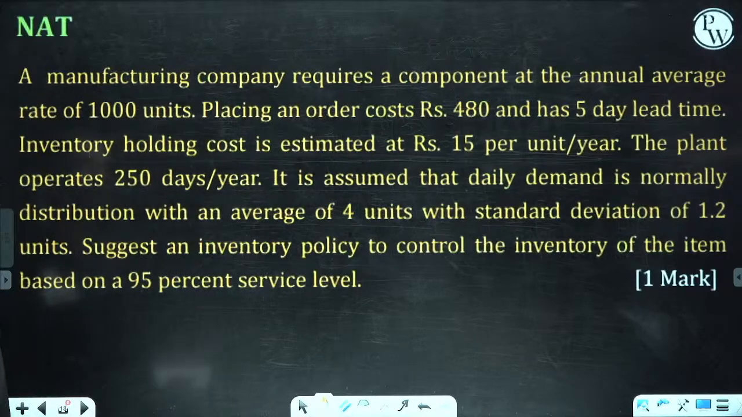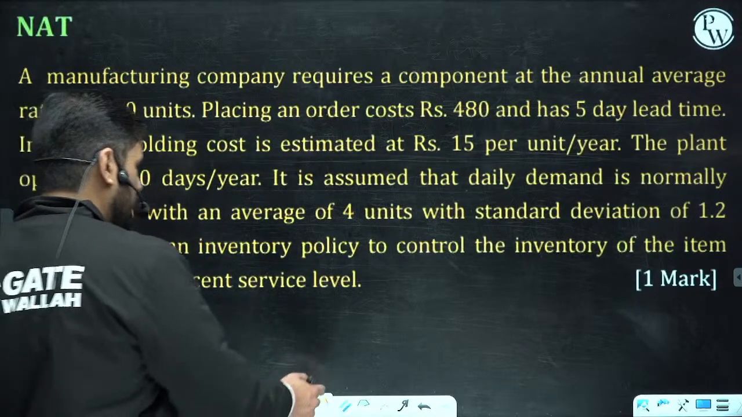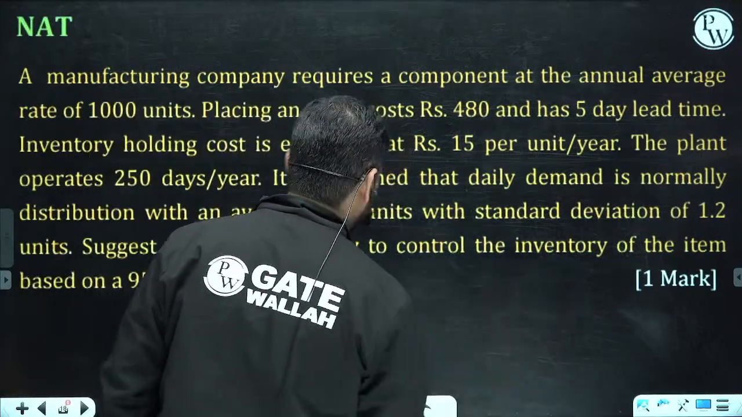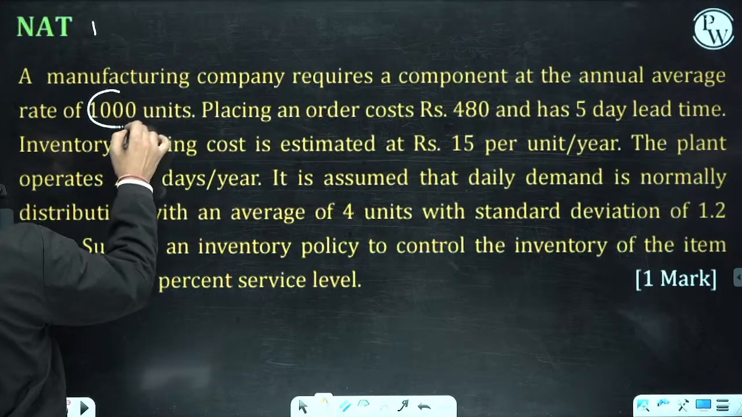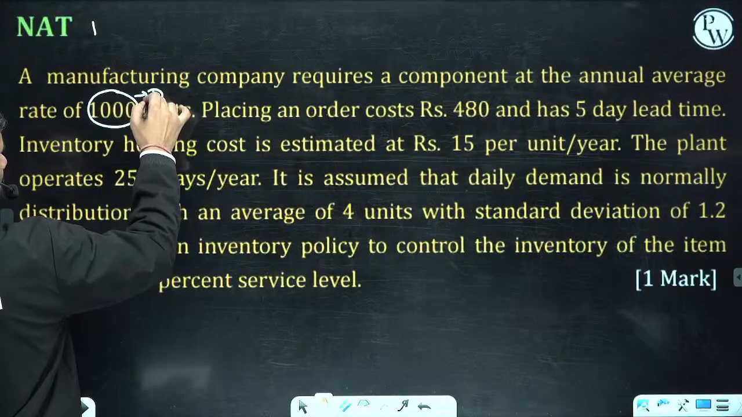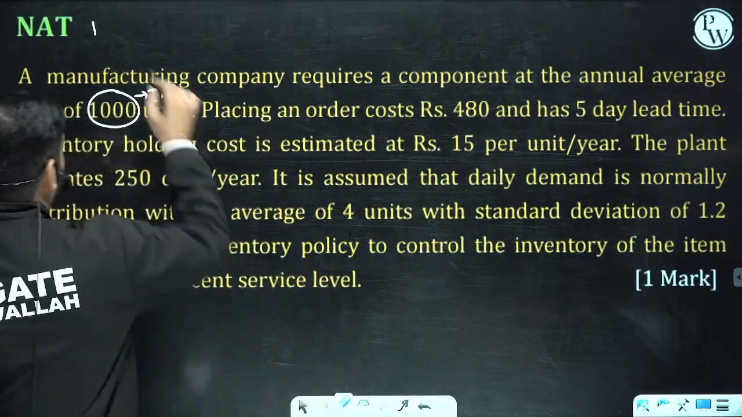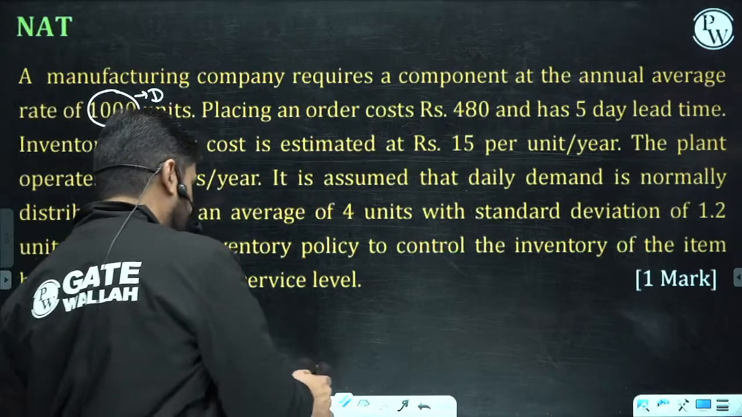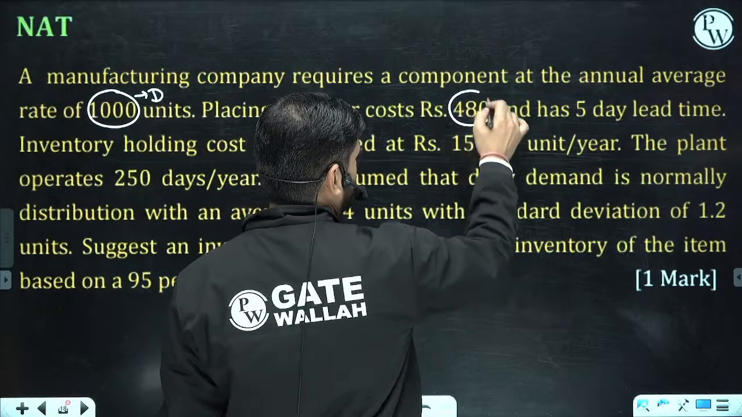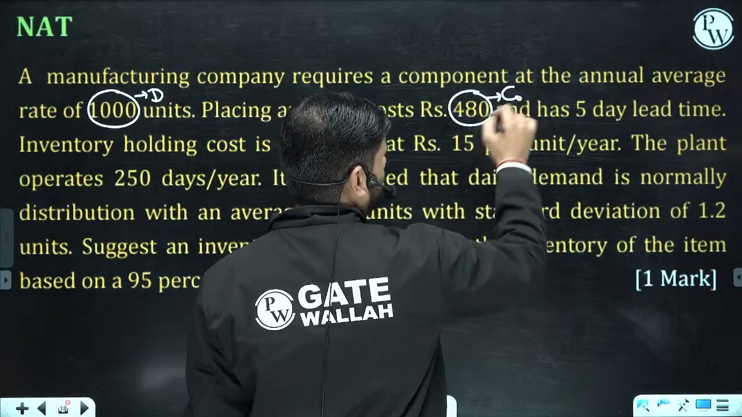A manufacturing company requires a component at an annual average rate of, okay, annual average rate. The D is given. What is that? This is D: 1000 units are required in a year. The ordering cost is also given, the CO is also given. This is ordering cost, CO.